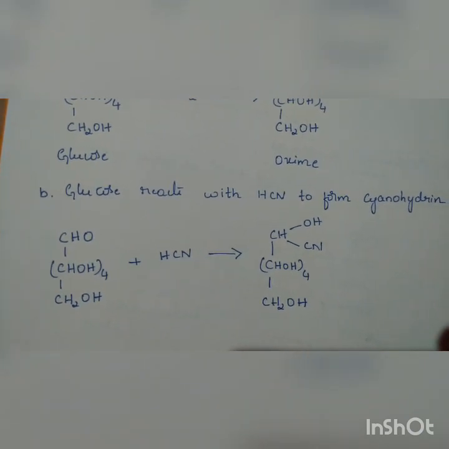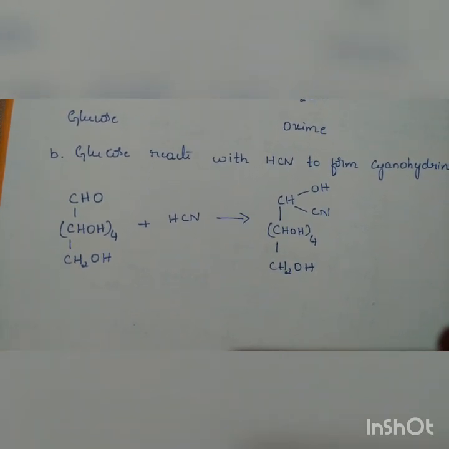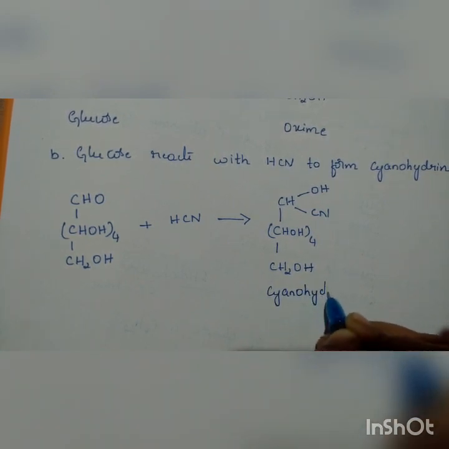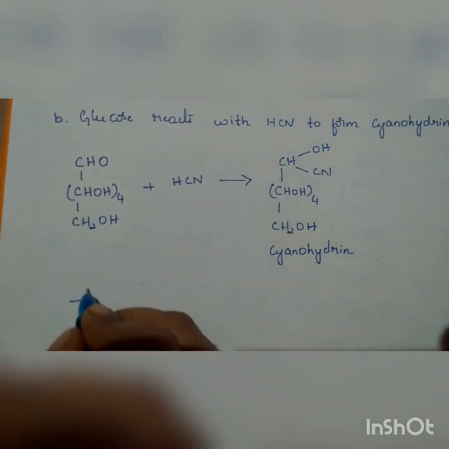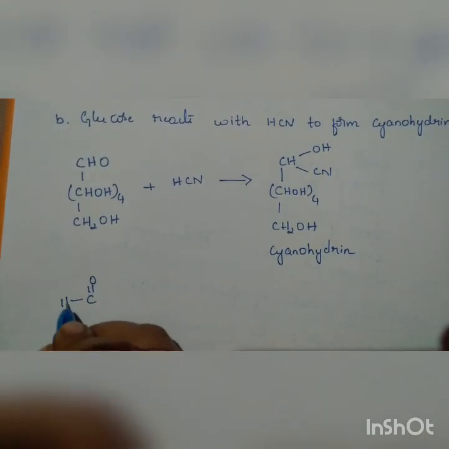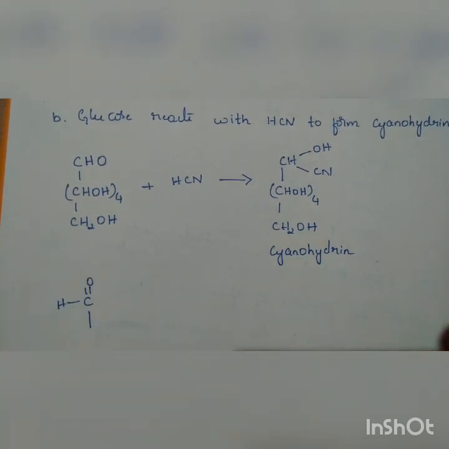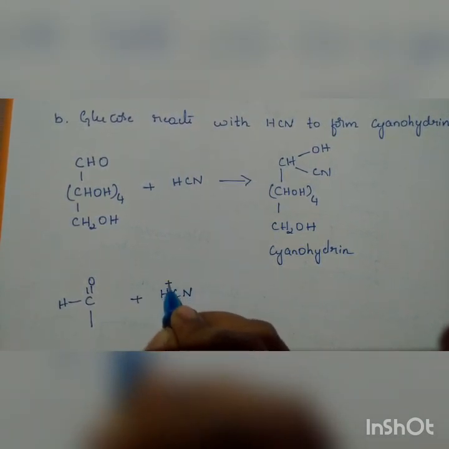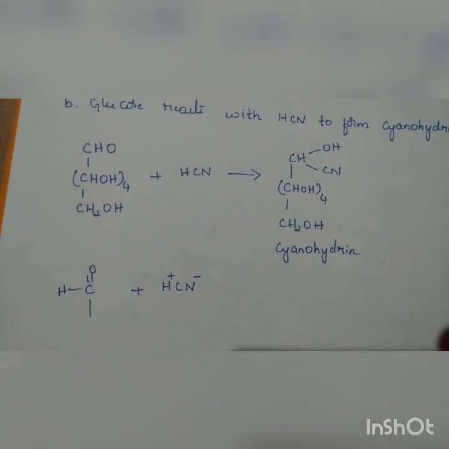Next, listen how we are going to get this cyanohydrin, how the reaction takes place. We'll write the name here first: cyanohydrin. This is our glucose. So aldehydic group, let me write the aldehydic group here. C double bond O and H. It is bonded to the other carbon atoms, the carbon chain continues here. So it is being treated with HCN. HCN dissociates as H plus and CN minus.